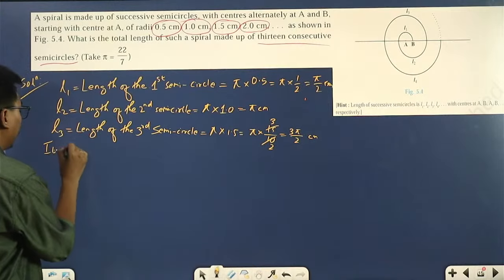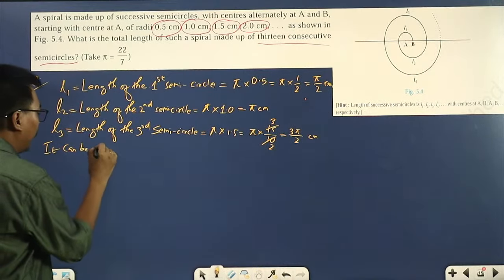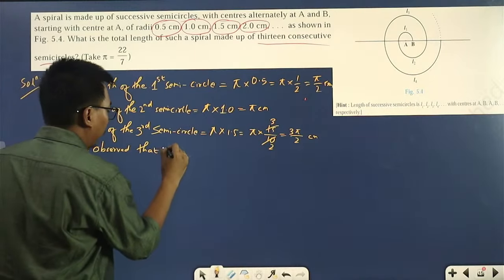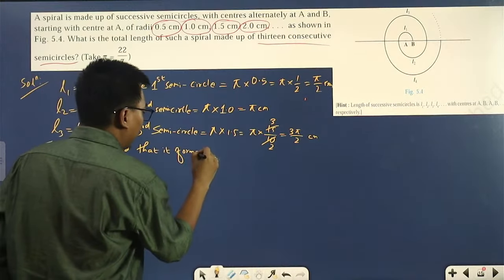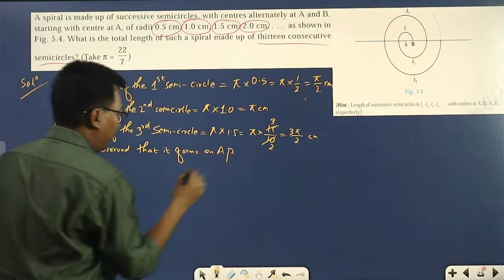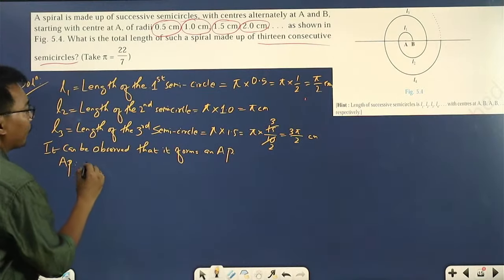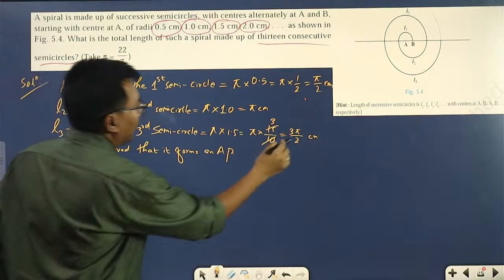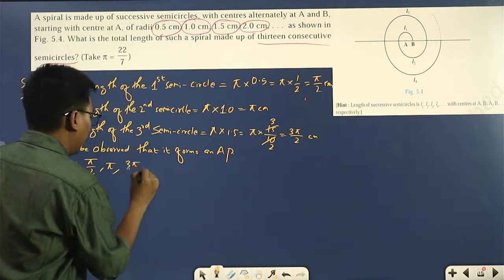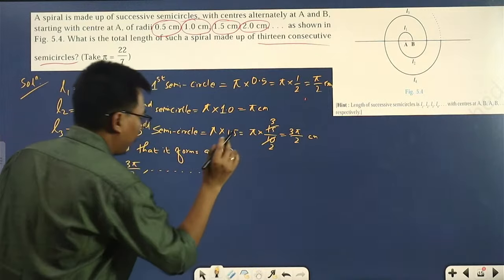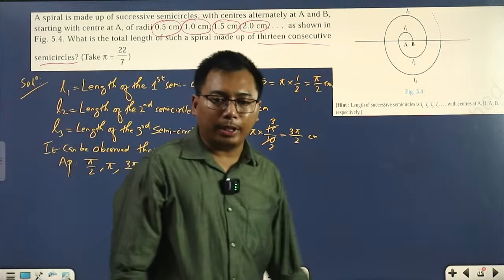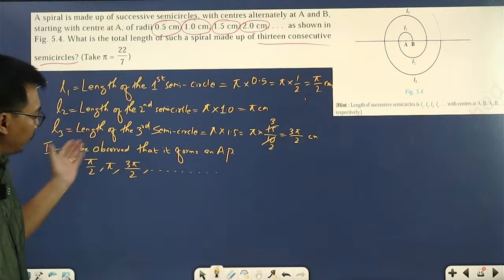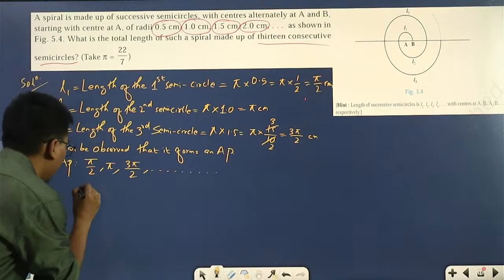It can be observed that it forms an AP. And what is that AP? Pi by 2, pi, 3 pi by 2, and so on. Clear? We don't need to find all the 15. If we find just 3 terms, that's enough.